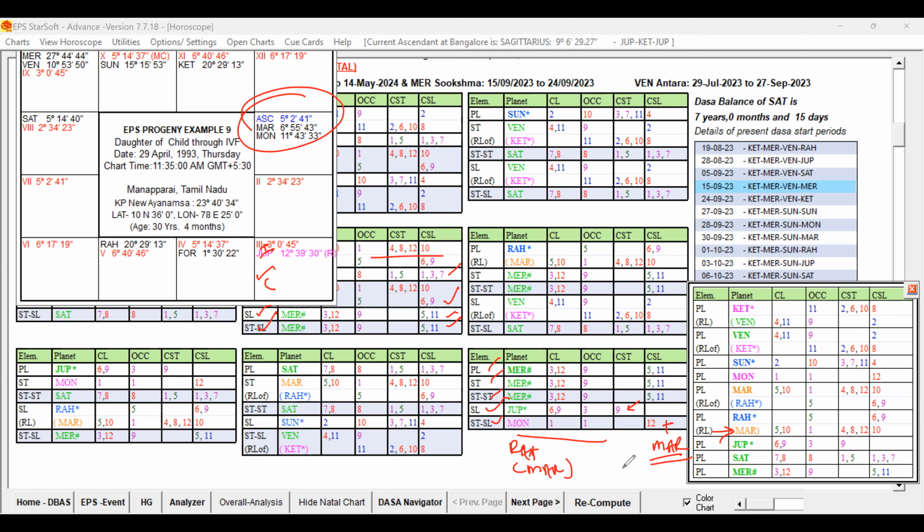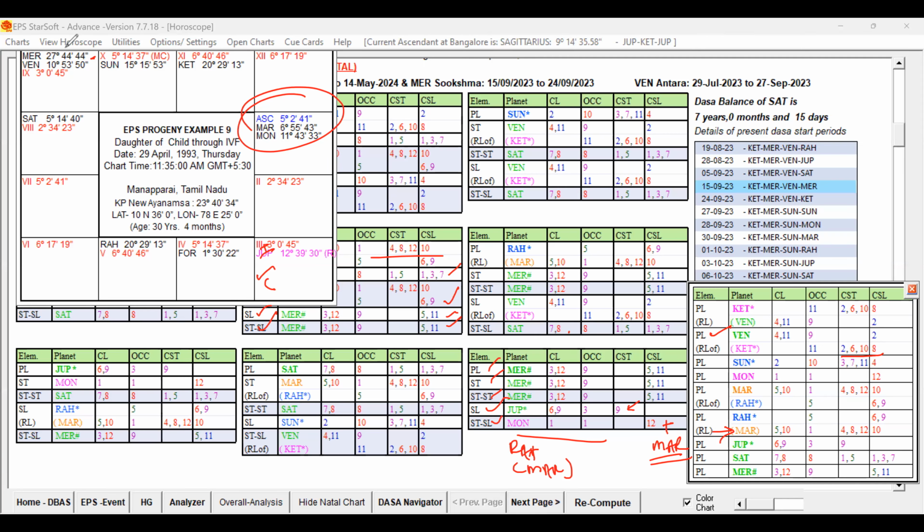Some weakness at the last level by way of Mars only. Otherwise, Mercury is favorable. Mercury is conjoined with Venus. Venus is our another favorable key planet, but Venus representing Ketu indicates some weakness. And that Jupiter, the sign lord Jupiter, is aspecting Venus, right?